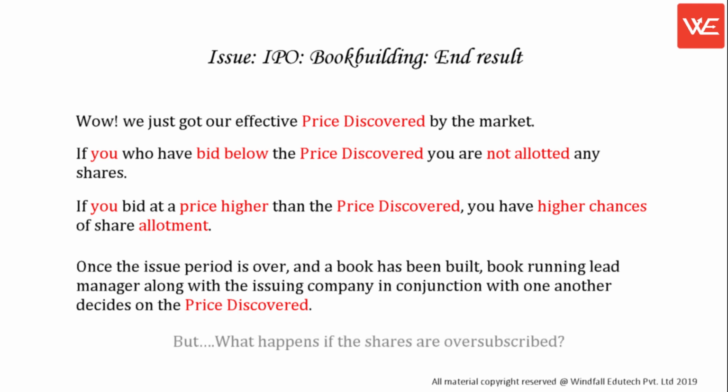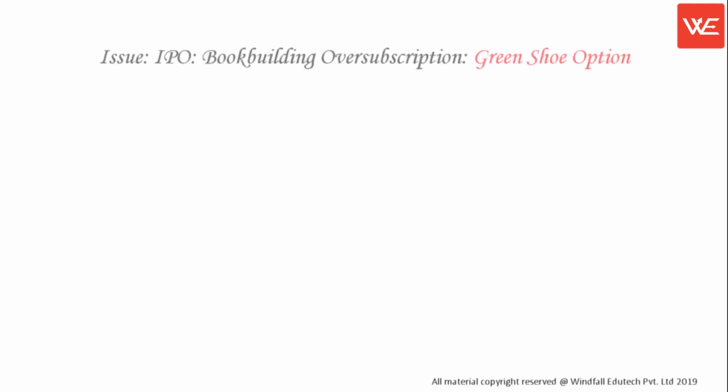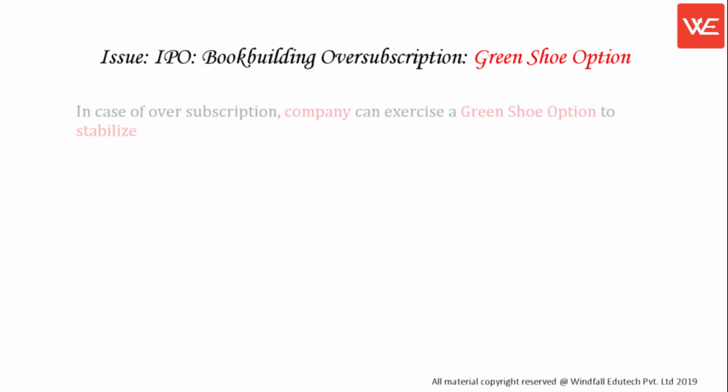But what happens if the shares are oversubscribed? Issue, IPO, book-building oversubscription, green shoe option. In case of oversubscription, the company can exercise a green shoe option to stabilize the price discovered.